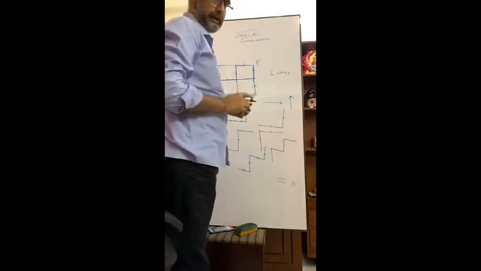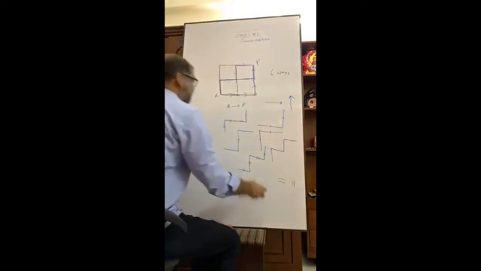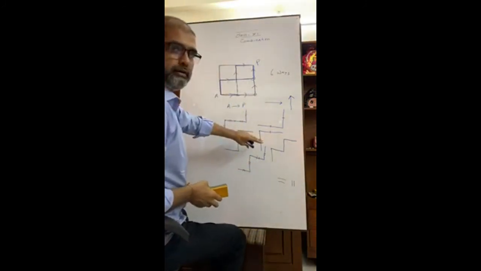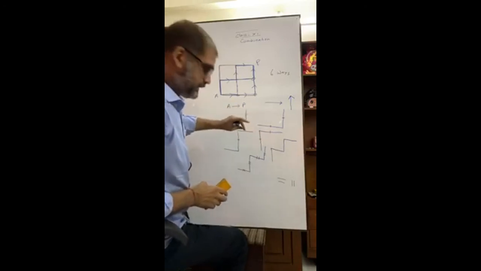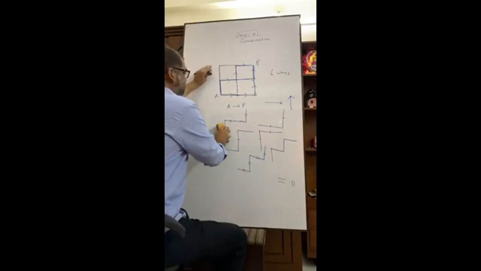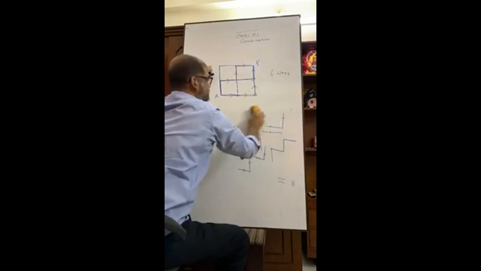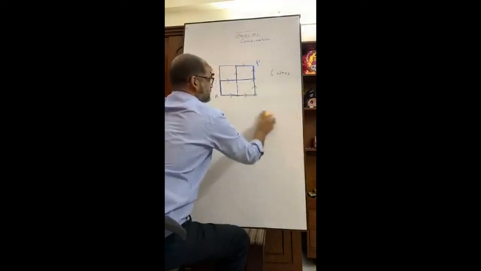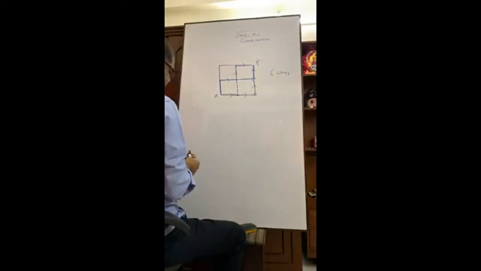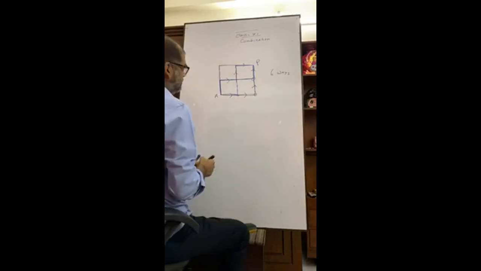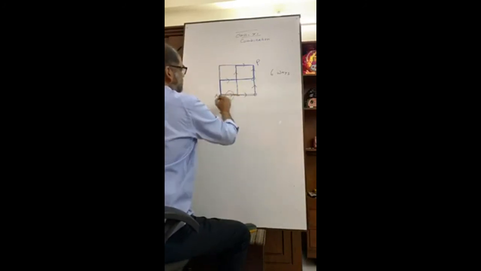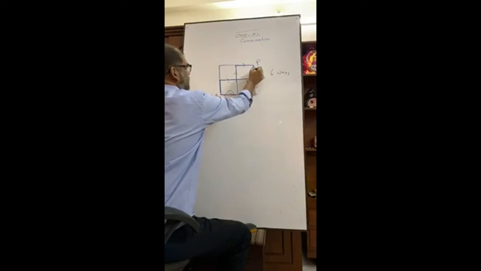Now, how will you prove it mathematically, right? You have proved it through the figure, but how can you prove it mathematically? Okay, this is the question. You see, how many parts are there? We have 1 part, 2, 3, 4.